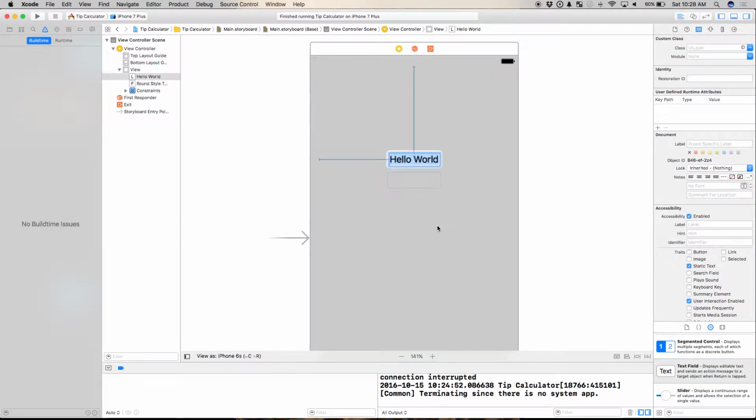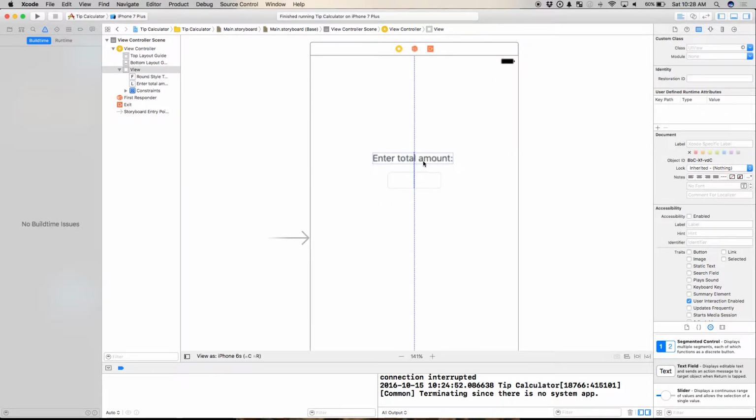So let's change Hello World to what it's actually going to say here. We need them to enter the total bill amount, so let's change our Hello World to say that. Enter total amount.